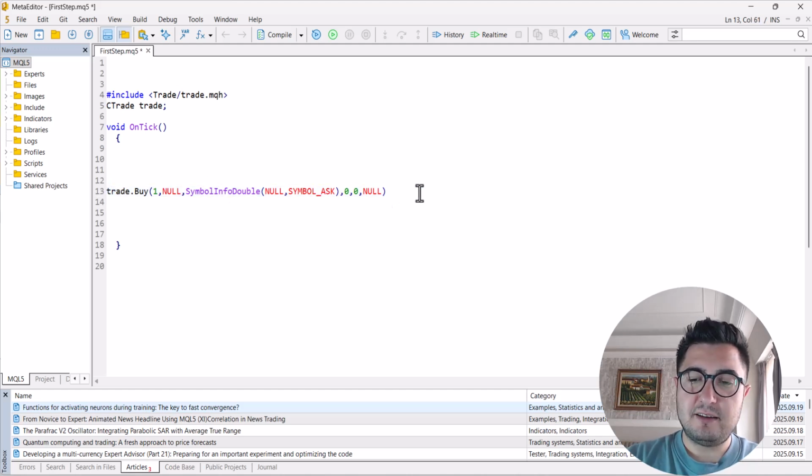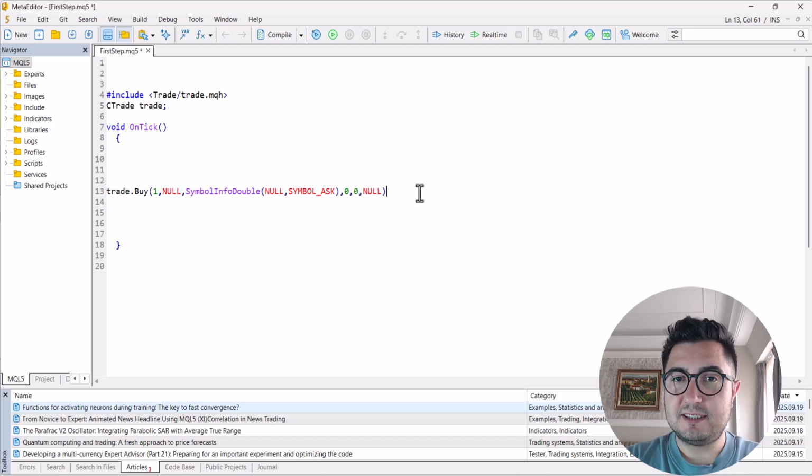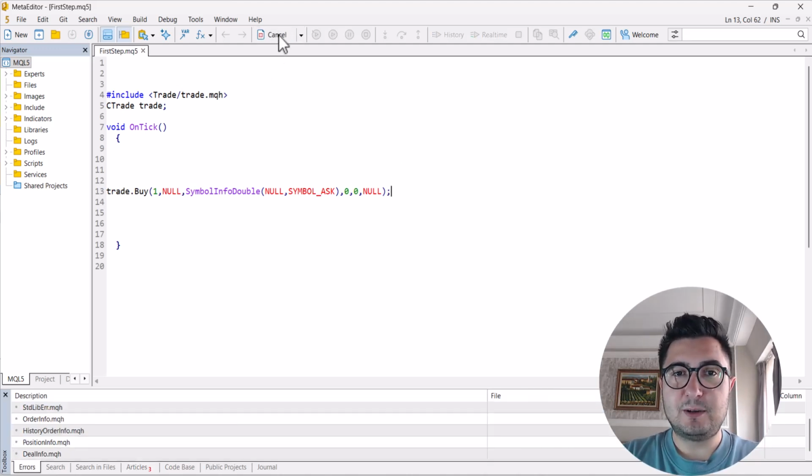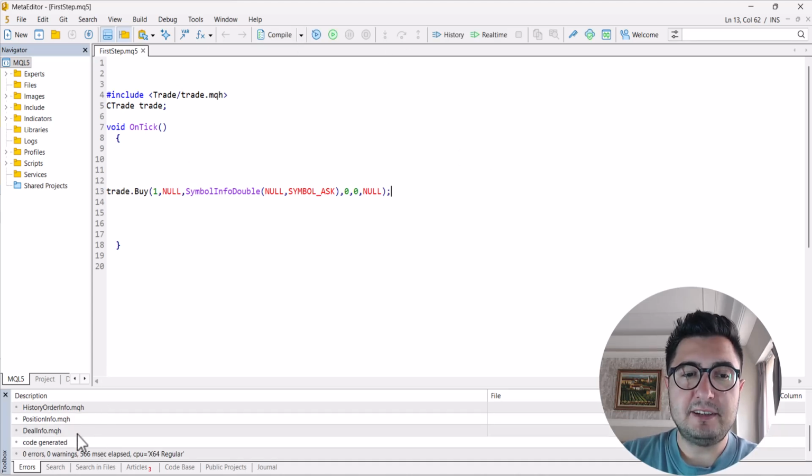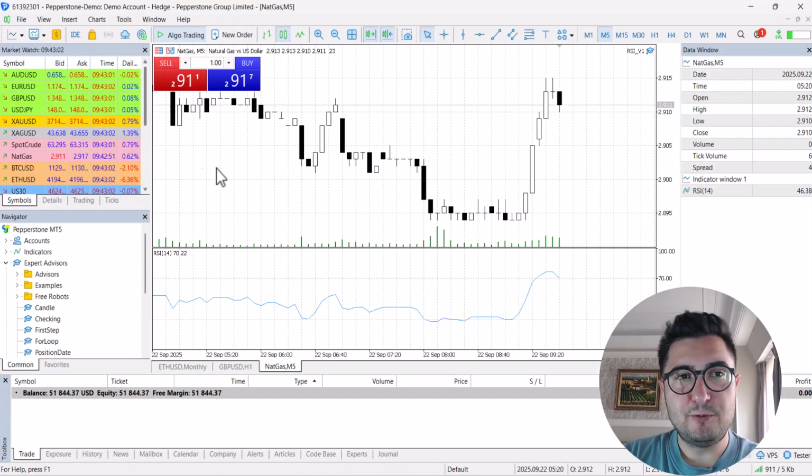In MQL5, as in many languages, there is syntax, such as each statement has to end with a semicolon. So I put my semicolon and compile. If it compiles without any problem, it means that I didn't make any syntax error. I compiled with no problem. With F4, I move back to the MetaTrader window.